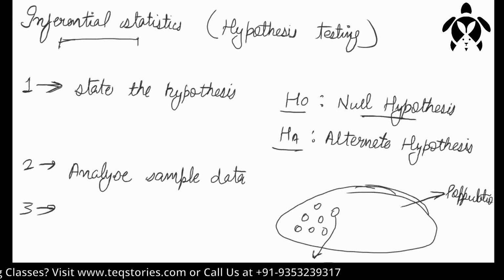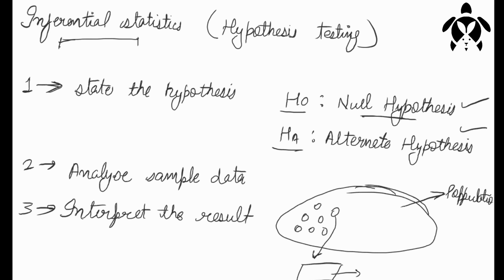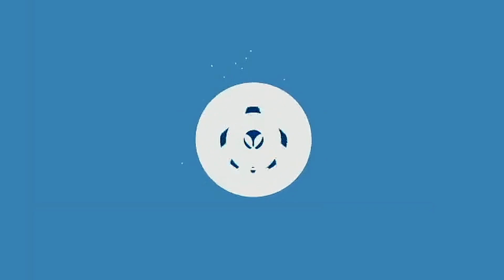After analyzing the sample data, you will interpret the result. Here you will get to know we are taking a null hypothesis and an alternate hypothesis. The null hypothesis and alternate hypothesis are opposite to each other. So at once we will get only one result.